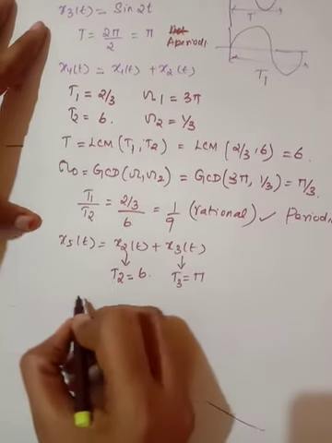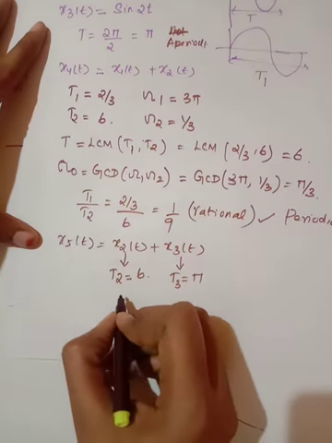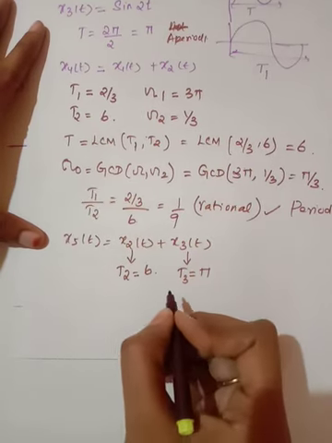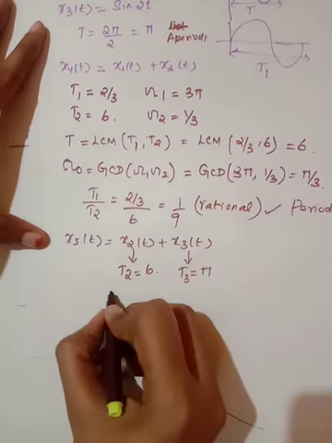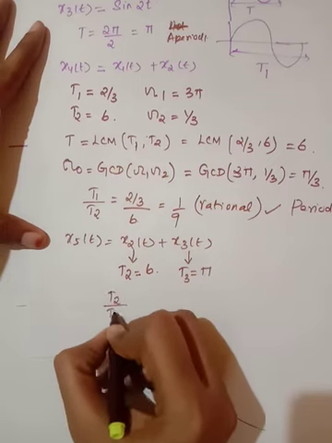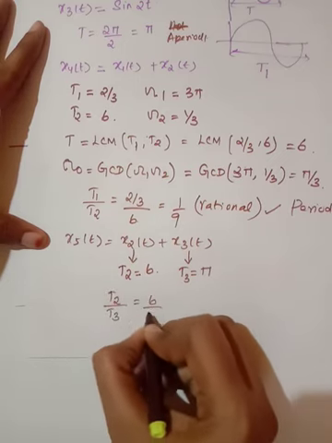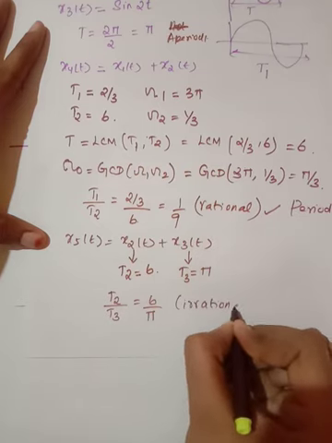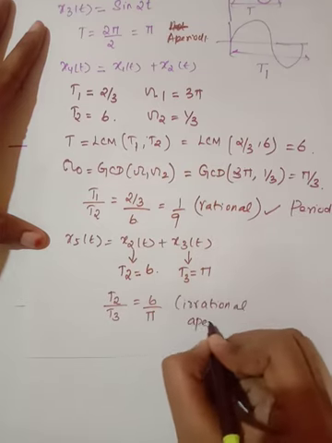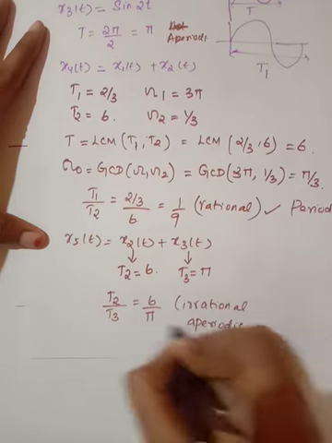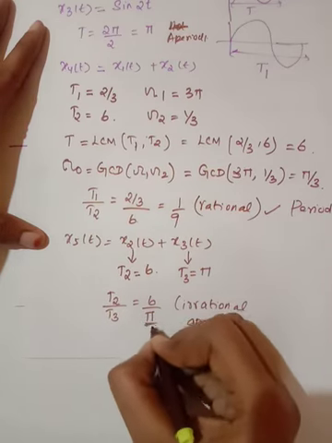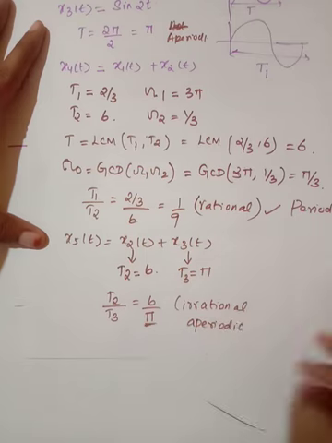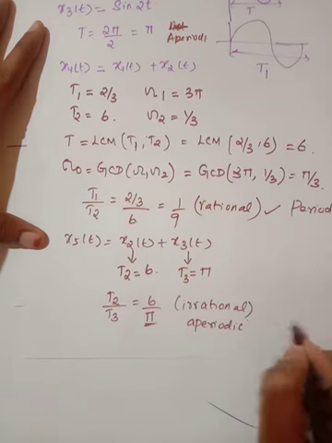Okay, to check whether the signal is periodic or not, in this case I will find the ratio T2 by T3, which is nothing but 6 by pi, which is an irrational number. So it is an aperiodic signal. Understood? If you get a term in terms of multiples of pi, it is said to be an aperiodic signal.